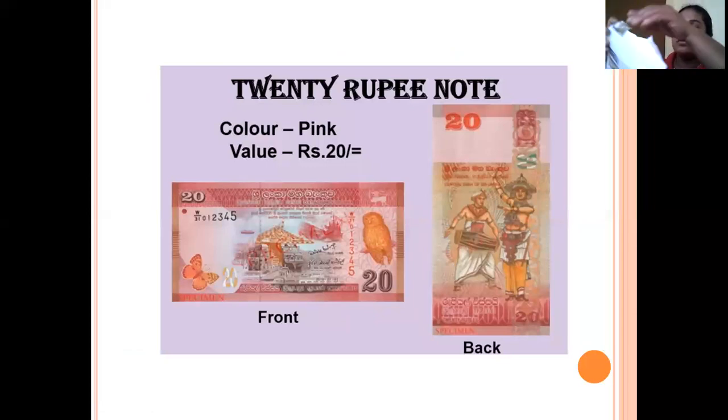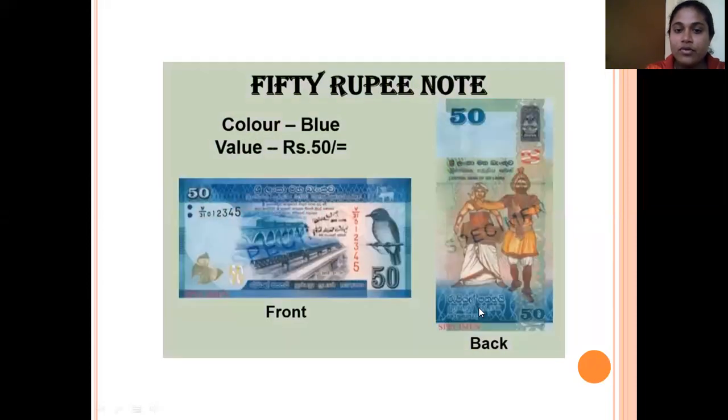I introduced the 10 rupee notes earlier. Now, I'm going to introduce you to the other notes. Here, this is 20 rupees. It is pink in color. Here also, the value of the note is mentioned in numerals and here in words. Both sides it is there. This is the blue color note. It is 50 rupees. Here also numerals and number name on both sides.